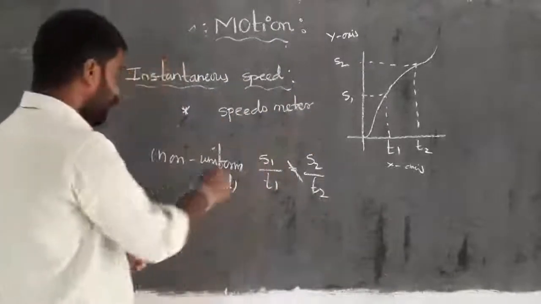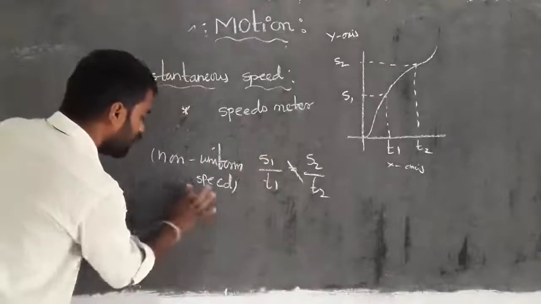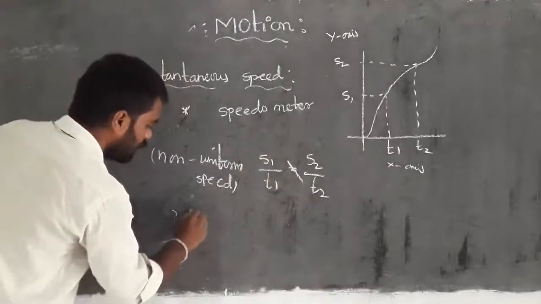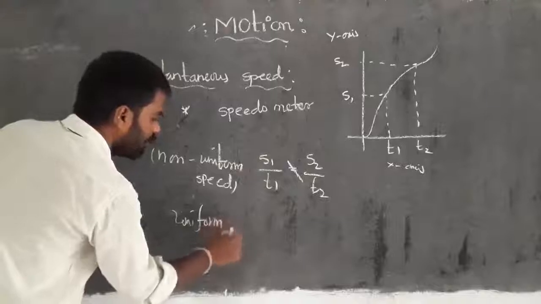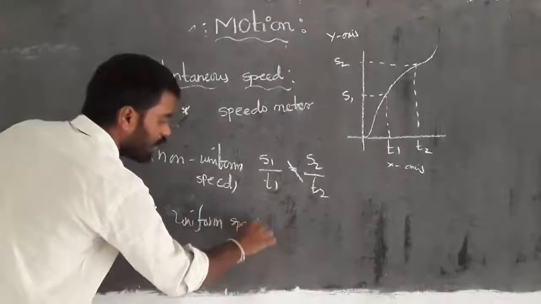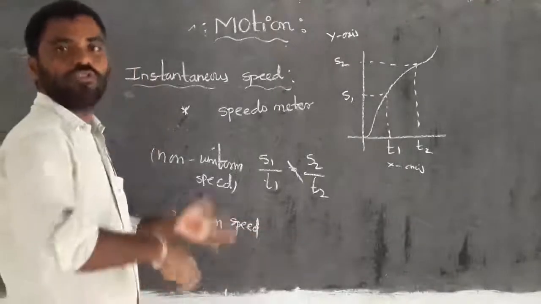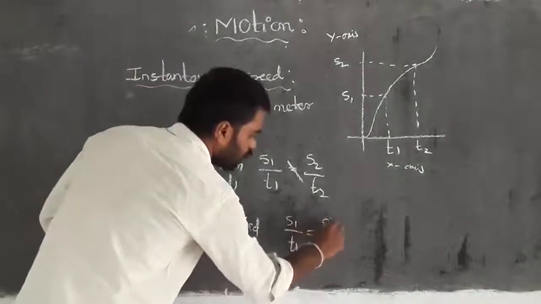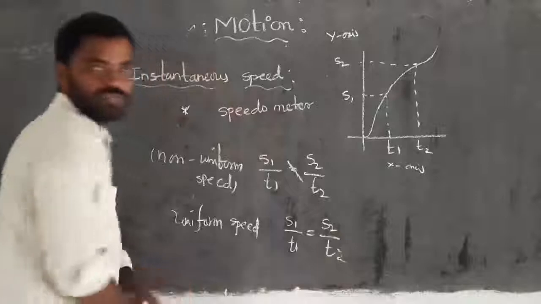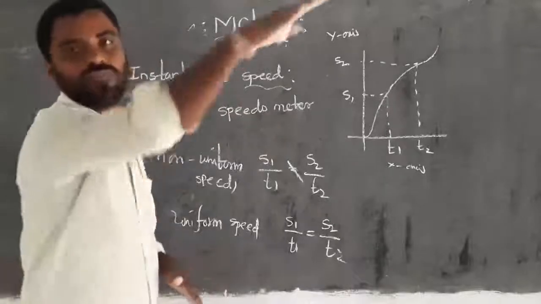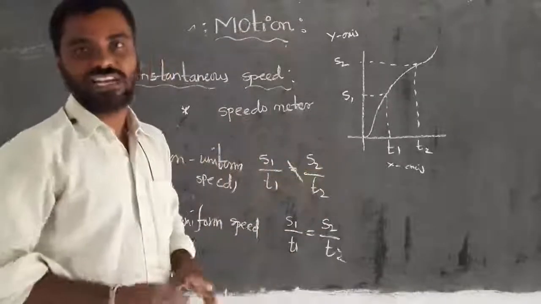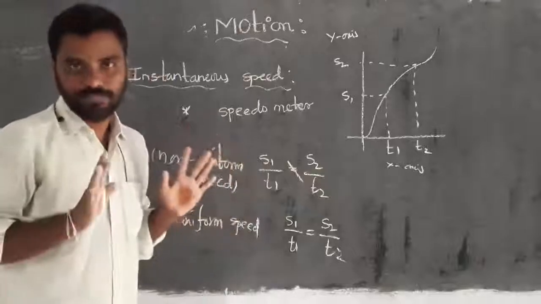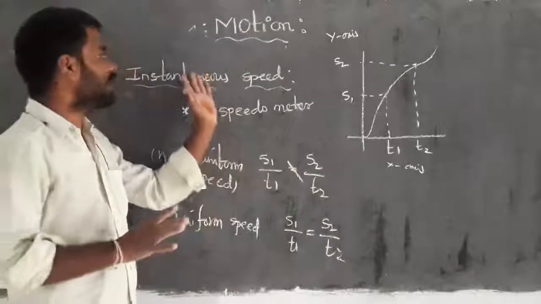But if the object is in uniform speed, uniform motion or uniform velocity, the value of s1 by t1 is equal to s2 by t2, which means at every instant of time the speed is the same. Have you got clarity about instantaneous speed?